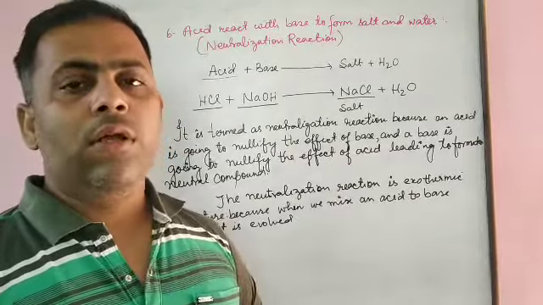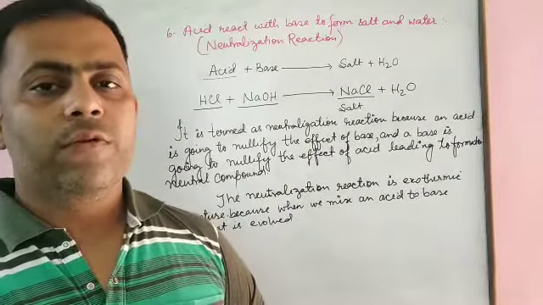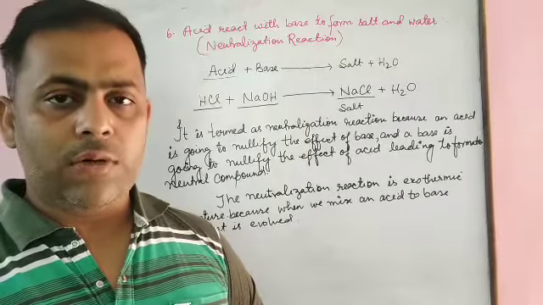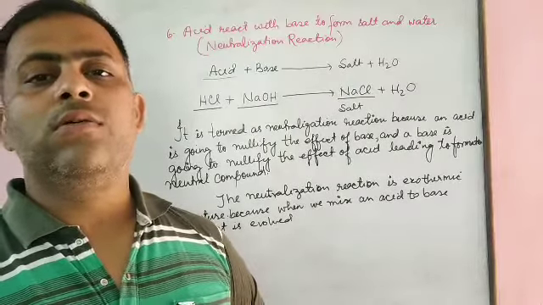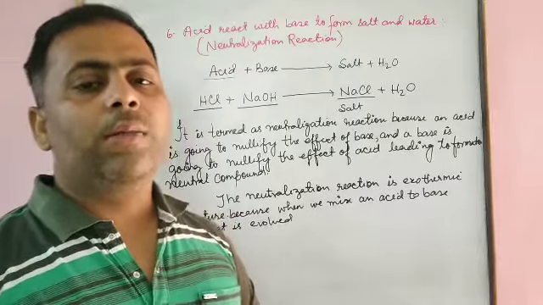What we have discussed, that when acid reacts with base, it forms salt and water. It is a type of neutralization reaction because an acid is going to neutralize the effect of base, and the base is going to neutralize the effect of acid. If we discussed that neutralization reaction, then one point is left, that when we mix equal volume of acid and base, we have to care that it is monobasic acid and monoacidic base. Let us discuss what is monobasic acid and monoacidic base.